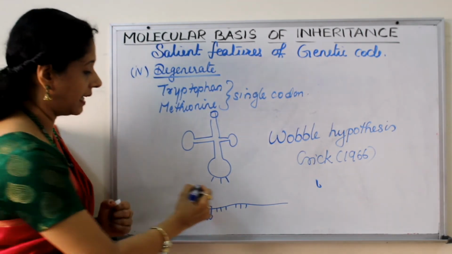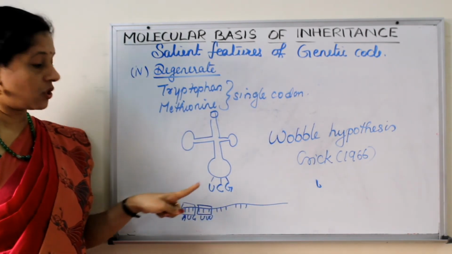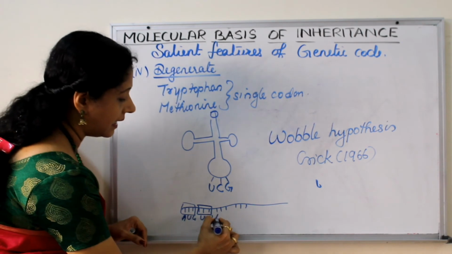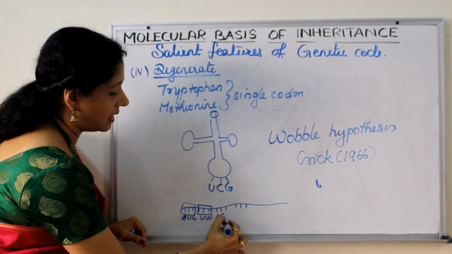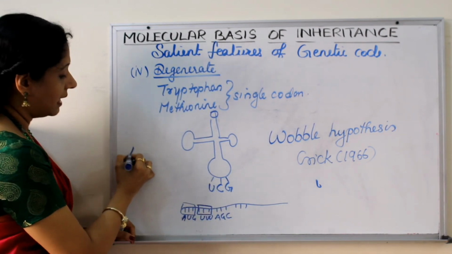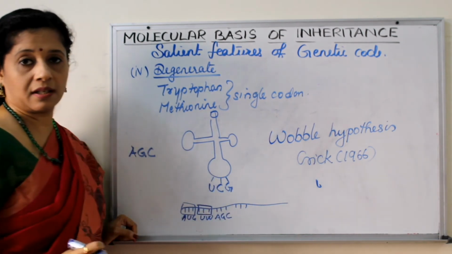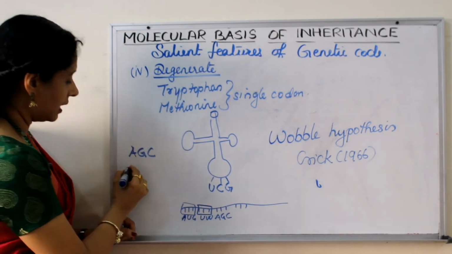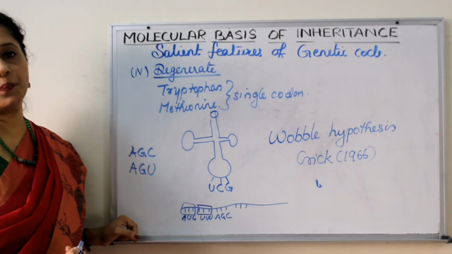Imagine there is an anticodon UCG. So what should be the codon here? U will become A, C will become G, G will become C. So the codon should be AGC. Only then it can fit here. But this tRNA with this anticodon can also bind with AGU.